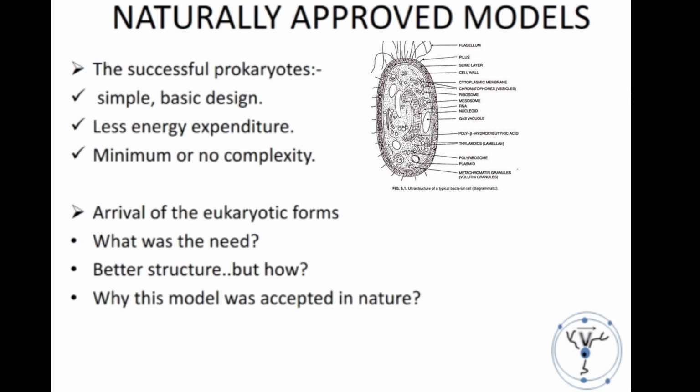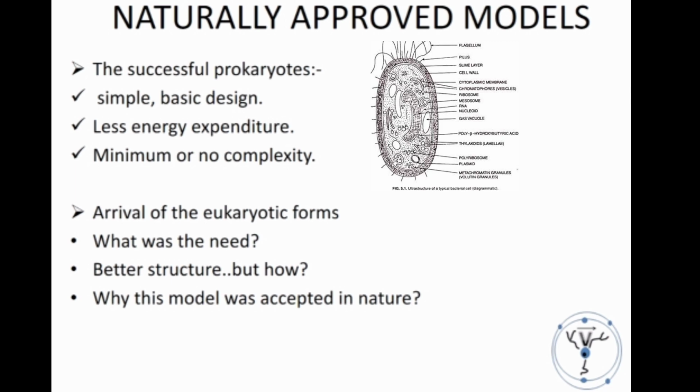And it is quite obvious that any system or organism simple in structure requiring very little energy is able to survive and flourish and increase in number in any sort of environment very easily. Nature is able to carry such an organism with no problem at all. But after the arrival of prokaryotes, in a gap of 1 to 1.5 billion years, there was the arrival of yet another improvement in the cell structure, that is, the arrival of eukaryotic cells.